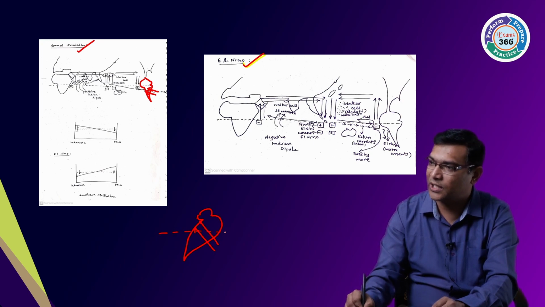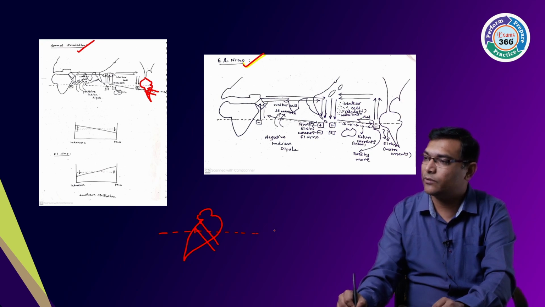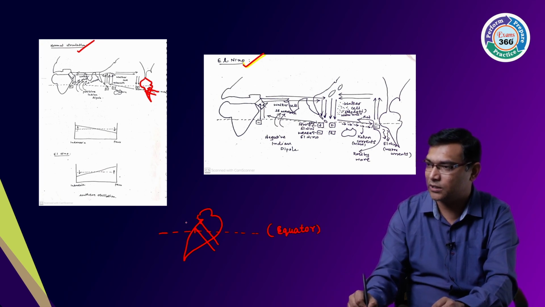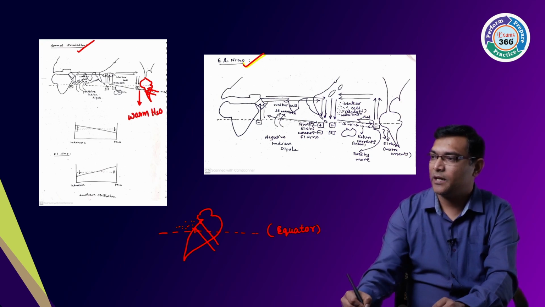This is the equator. So tell me, at the equator, whatever water is there, that is warm water. All this water area will be warm water. What will happen?